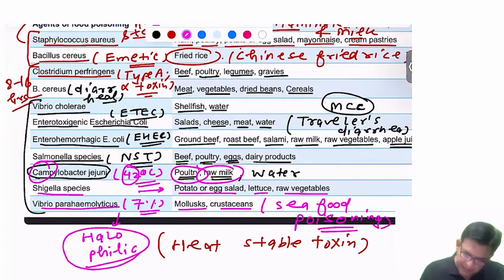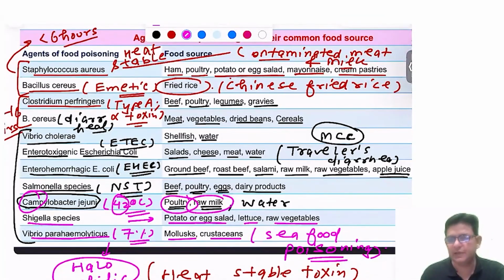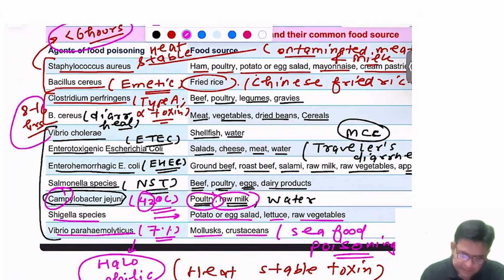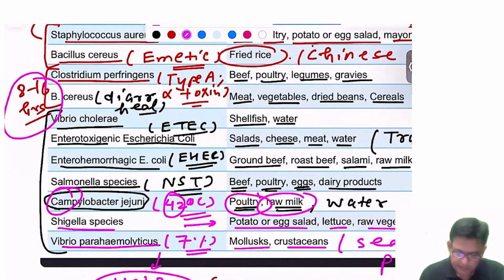So this particular table itself is full of questions, guys. They can give any of these things and they can ask according to the incubation period which organism we are talking about and what is the likely differential diagnosis if the incubation period is this. So again, if it is less than 6 hours, Staphylococcus aureus and Bacillus cereus. If it is between 8 to 16 hours, then it is Clostridium perfringens, Bacillus cereus diarrheal one, and Vibrio cholerae.